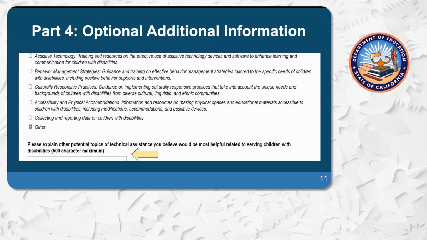Part 4, optional additional information. Part 4 is optional, but the CDE would love to collect the data on potential topics of technical assistance to help tailor our trainings to the most pertinent and needed areas of information. Please check all TA that you would like support in related to serving children with disabilities. We did add some additional options based on last year's survey, so you will notice a few changes to this section. Also, if there are additional topics not yet addressed on this list, you can check other and write in any additional areas you would like to see covered. Next slide.